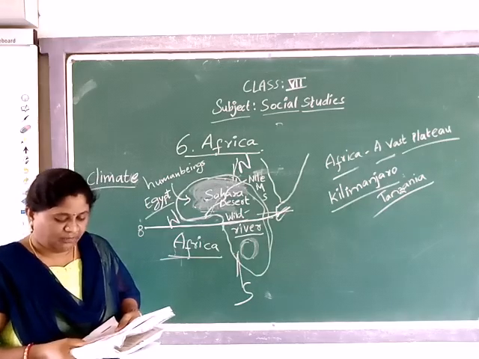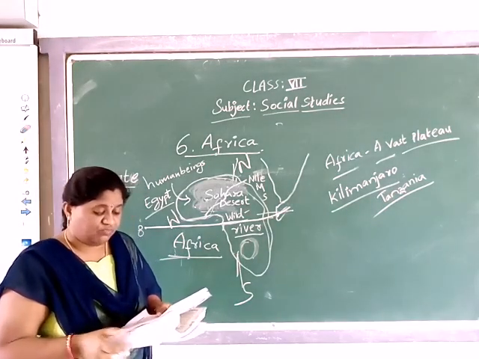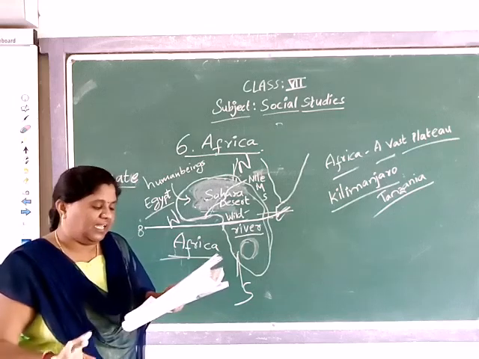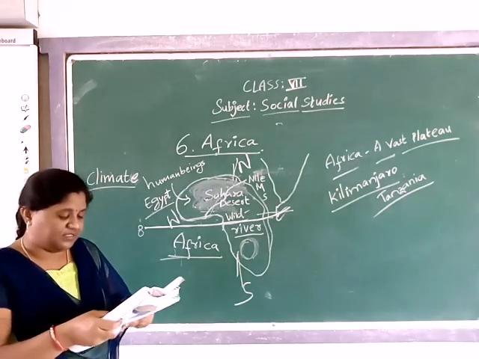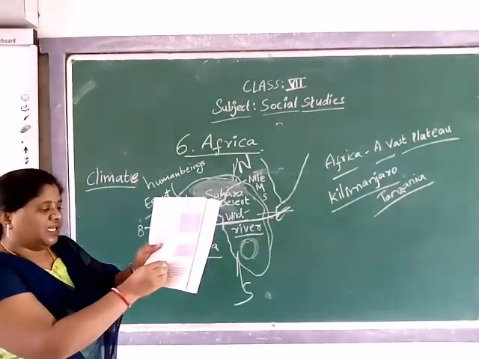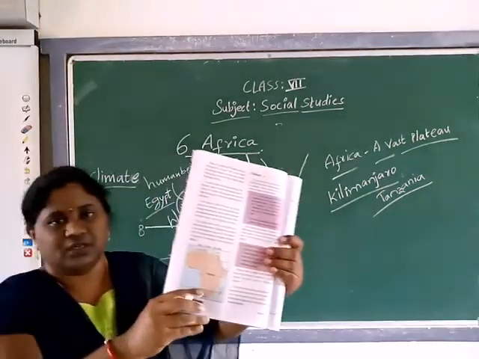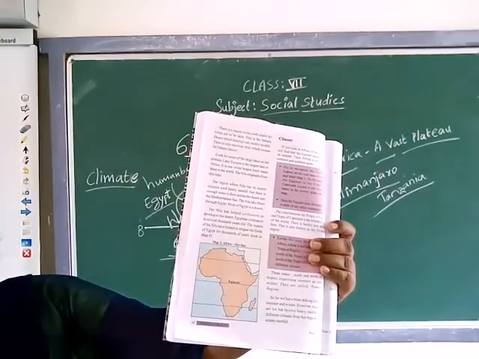The zone between the Tropic of Cancer and the Tropic of Capricorn is the hottest region of the world. There is hardly any winter here. This is also known as the tropical region. If you see the picture here, you can understand.